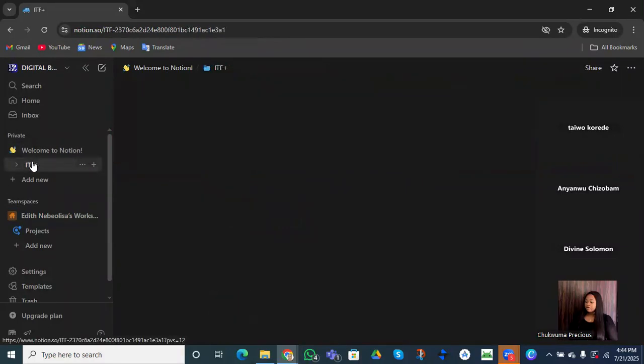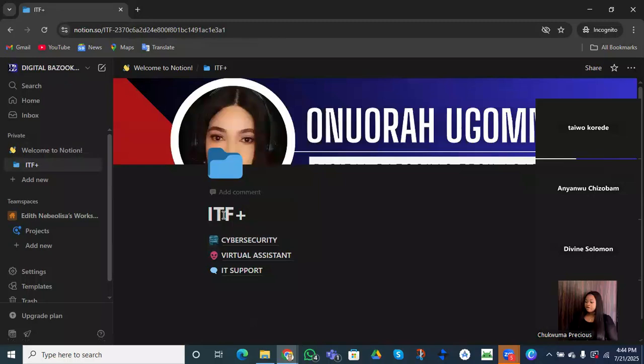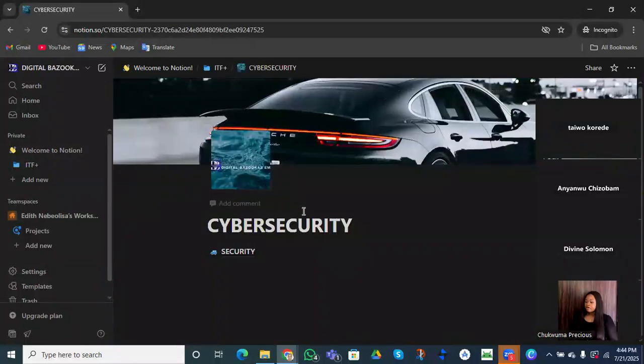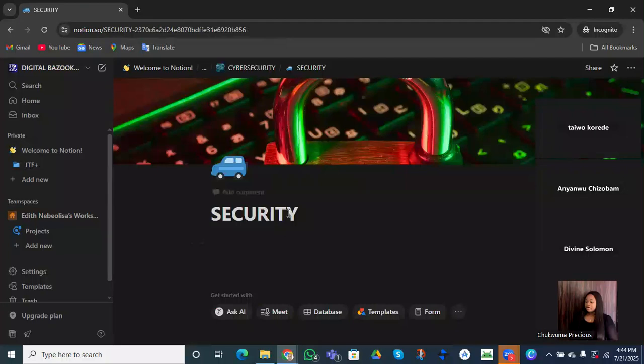ITF, and we moved all our pages inside the folder, which makes our work well organized. And we selected one of the pages we created, which is cybersecurity, and we created another page inside cybersecurity, which is security. Do you see how we are now trying to arrange our works, our projects, to ensure they are well clean and well organized.